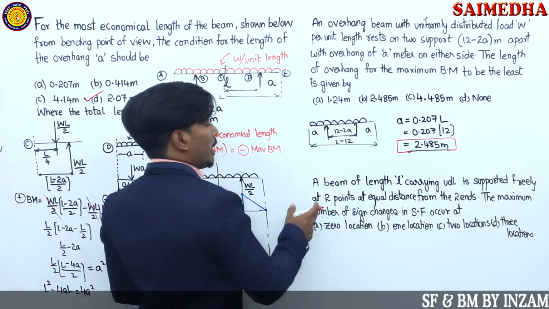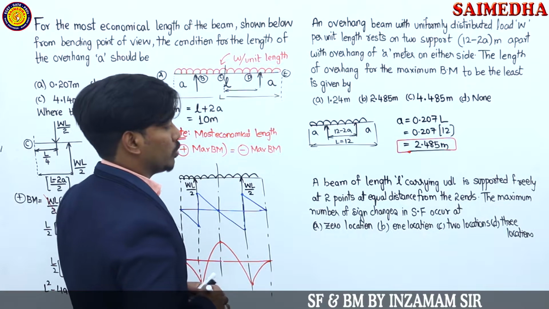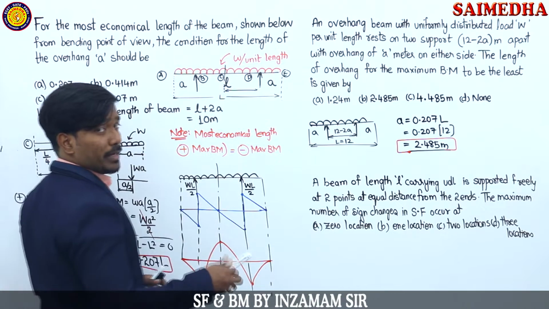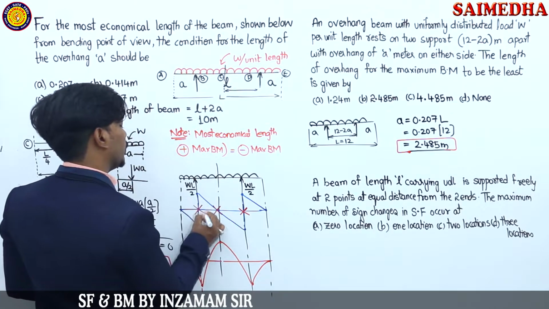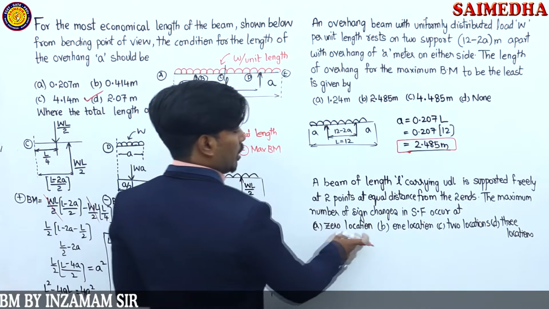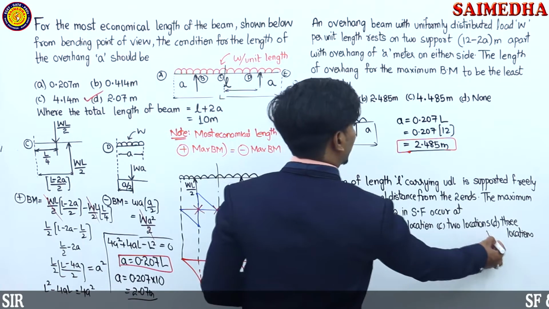Similarly, see one more question. A beam of length L carrying UDL is supported freely at 2 points at equal distance from the two ends. The maximum number of sign changes in the shear force diagram: how many times is the sign getting changed from negative to positive or positive to negative? As per the diagram, guys, how many times? Option A 0, option B 1, option C 2, option D 3 locations. So which one of the following is the correct answer, guys?